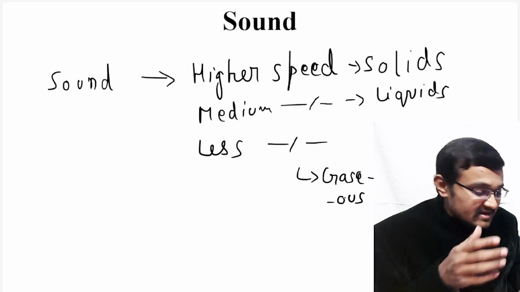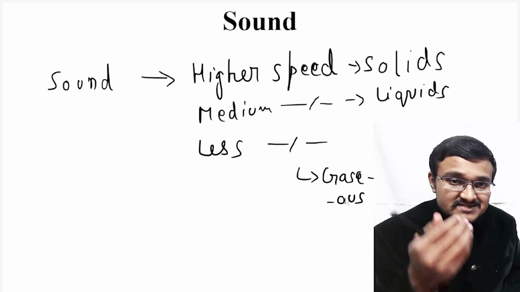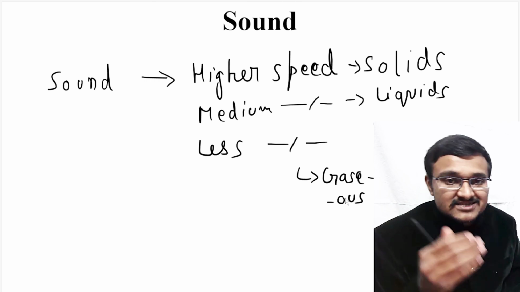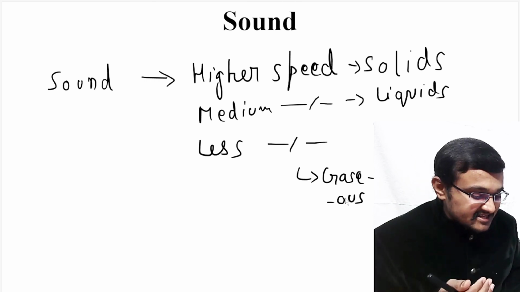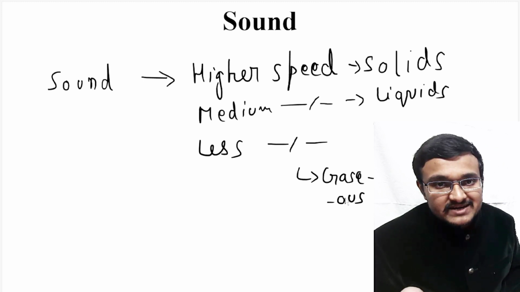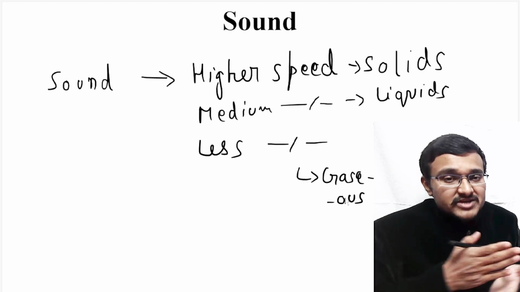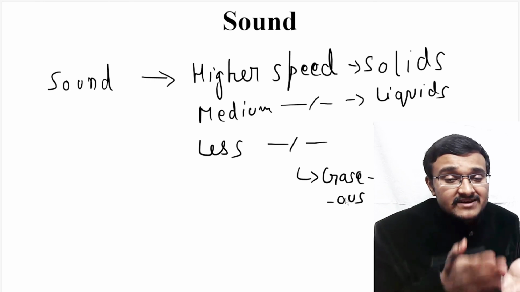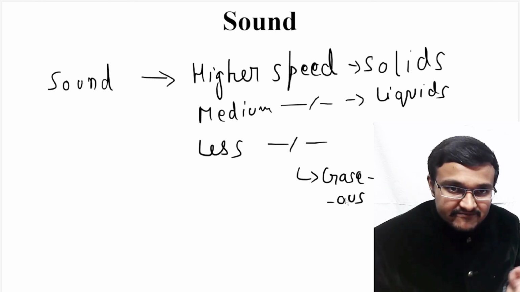So for example, here in this textbook if you refer, in nickel the sound travels at 6040 meter per second. The same sound in steel travels at 5960 meter per second. So always remember, in different media the speed of sound is different, and in different materials also the speed of sound is different.